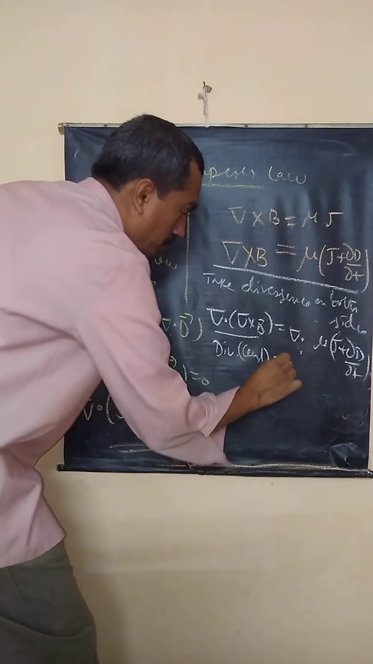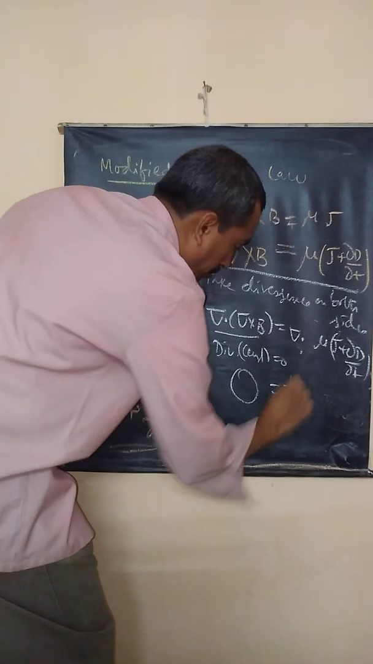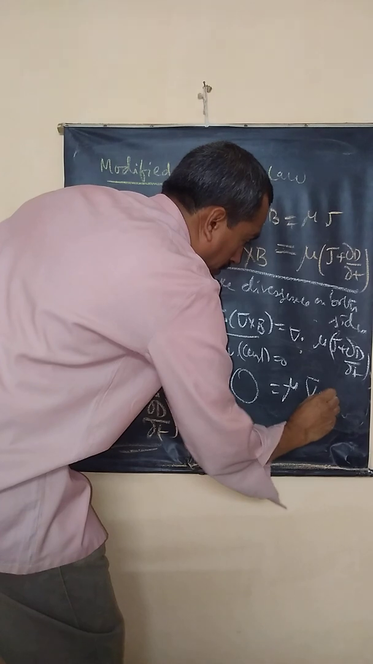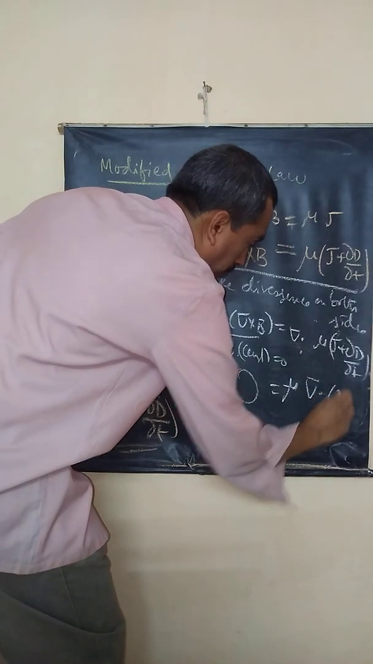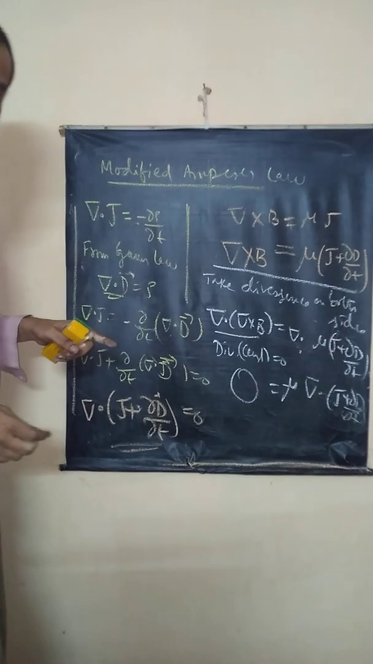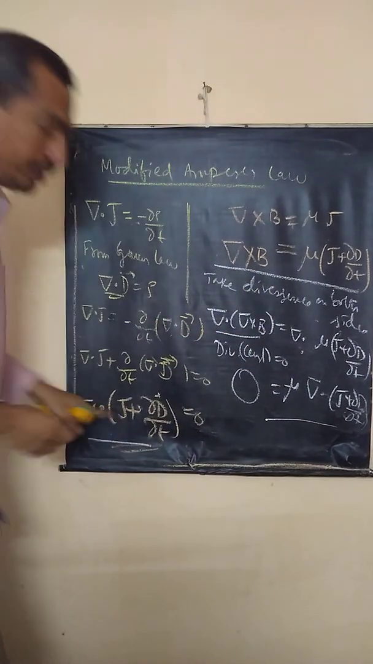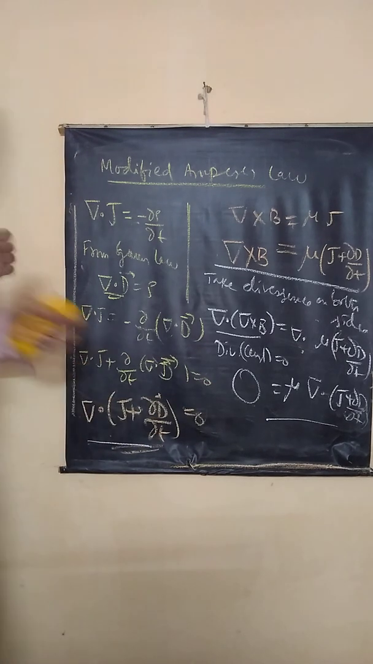Divergence of curl is zero. Therefore, the left hand side is zero. Mu into del dot J plus dou rho by dou t is zero. Correct? Now, Ampere's law yields this result. The equation of continuity also yields the same result. So, they are in accordance.